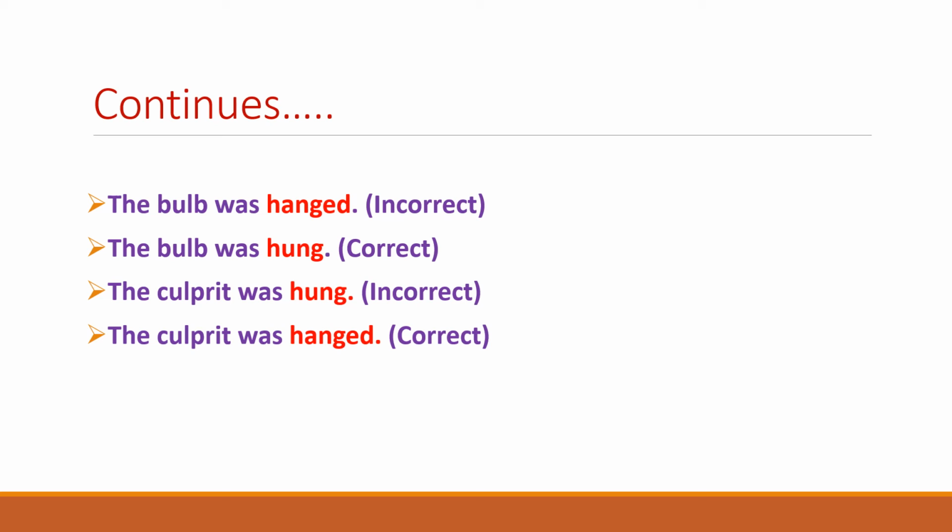The bulb was hanged is incorrect because of using hanged with the bulb, a non-living thing, whereas the bulb was hung is the correct expression because hung is used for non-living things. The culprit was hung is again incorrect because hung has been used in this form, which is an incorrect use. What we need is the third form, hanged, instead of hung.